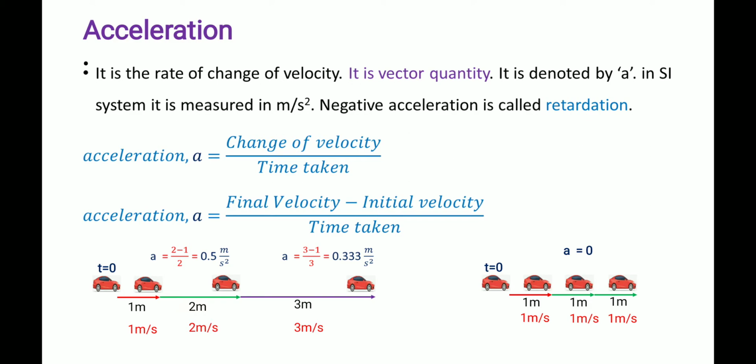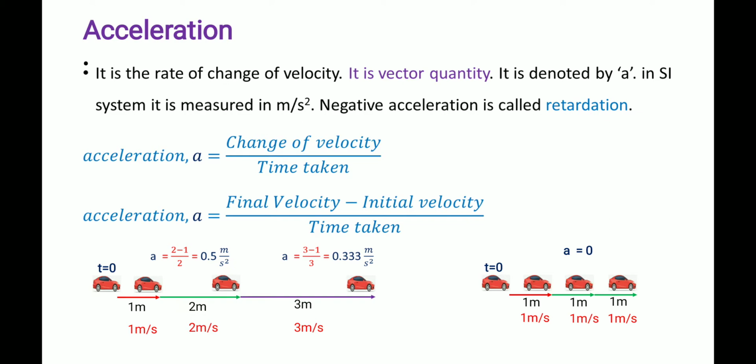So see this example, we will understand this concept. Here a car is there, no? The car is there at time t equal to 0, that means initial time.